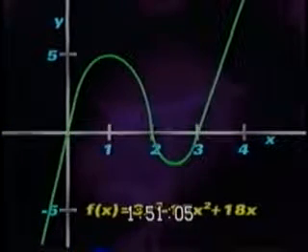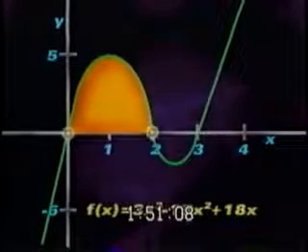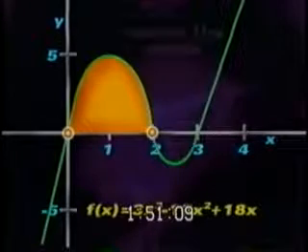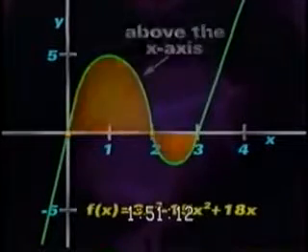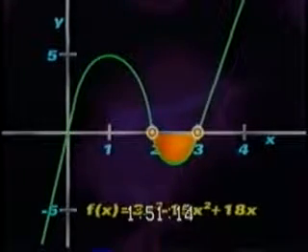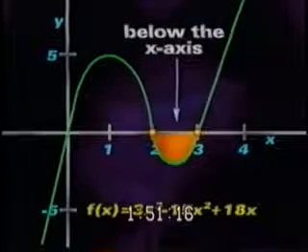Looking at the graph, we see that the first region is from 0 to 2 because that is where the graph is entirely above the x-axis. The second region is from 2 to 3 because that is where the graph is below the x-axis.